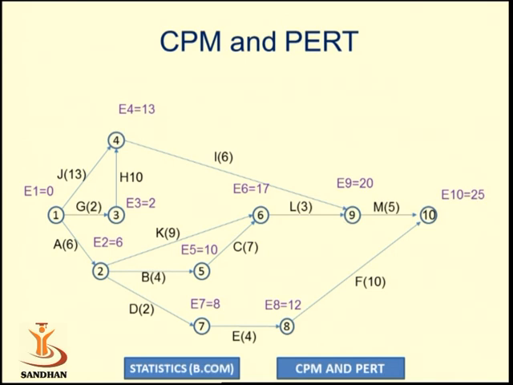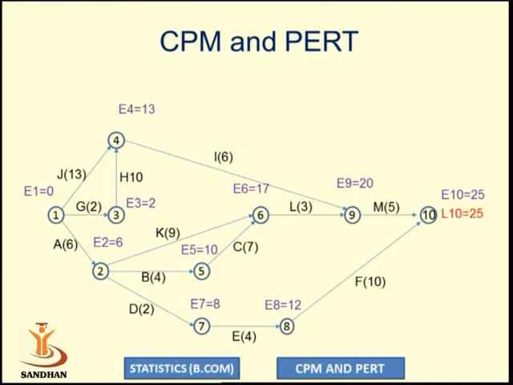Now we have to use the backward pass method. In the backward pass method, we start at event number 10 and move backward till we reach event number 1, and at each event we calculate the latest occurrence time Li. So at event number 10, the latest occurrence time L10 will be considered as E10.